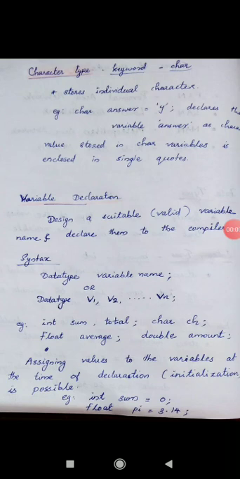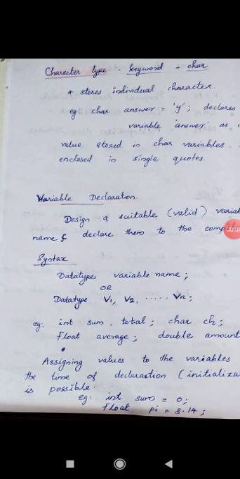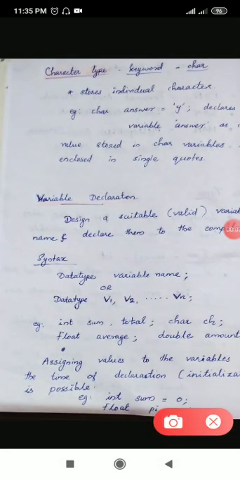Look at this character type. Character data type, its keyword is char. Only small letters are used. It stores an individual character. That means it can store only one character at a time.